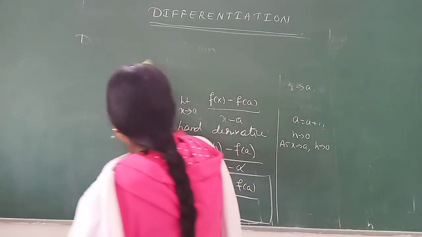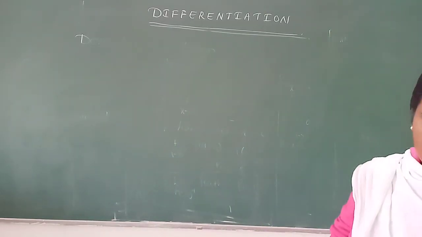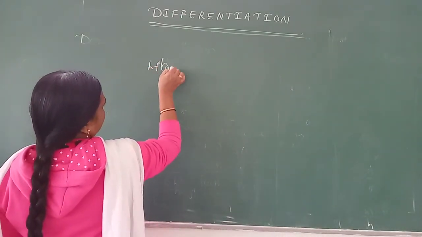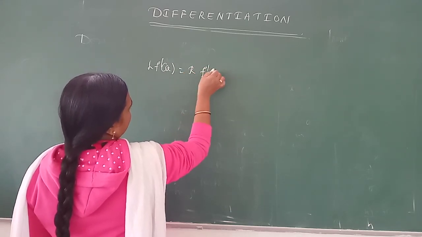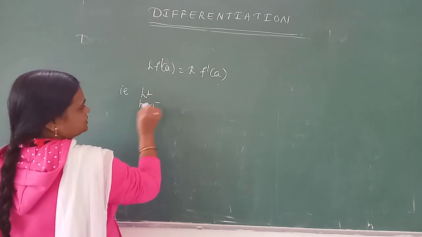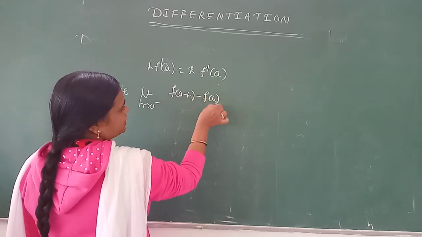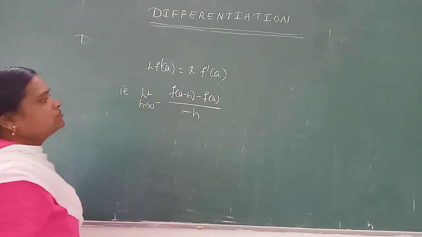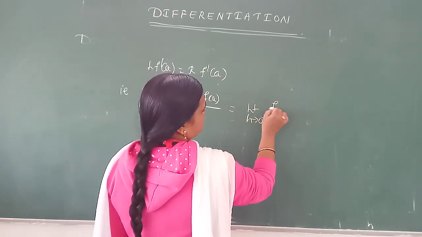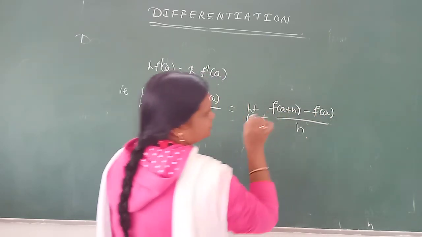Next, see, after knowing this right hand derivative, left hand derivative, we come across, see, that is, if L f dash of a equal to R f dash of a, that is, limit as h tends to 0 minus f of a minus h minus f of a divided by minus h equal to limit as h tends to 0 plus f of a plus h minus f of a divided by h.